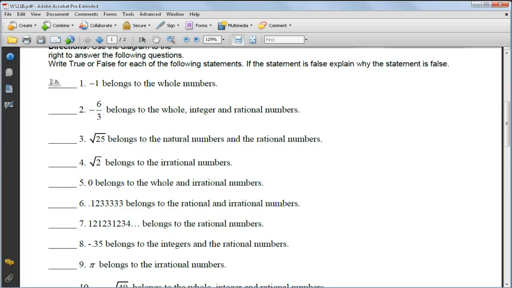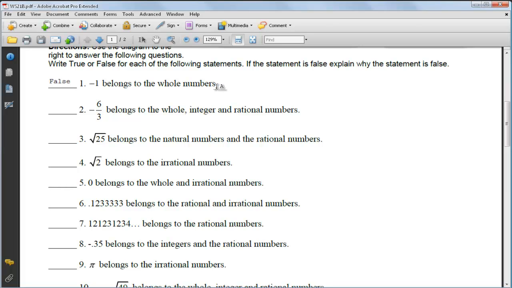So we've got: -1 belongs to the whole numbers. As we do these, you've got to think about what members belong to each set. A negative number can belong to the rationals or the integers, but it can't belong to the whole numbers. The whole numbers start with what? They start with 0 and then go up according to the counting numbers. So this is false.